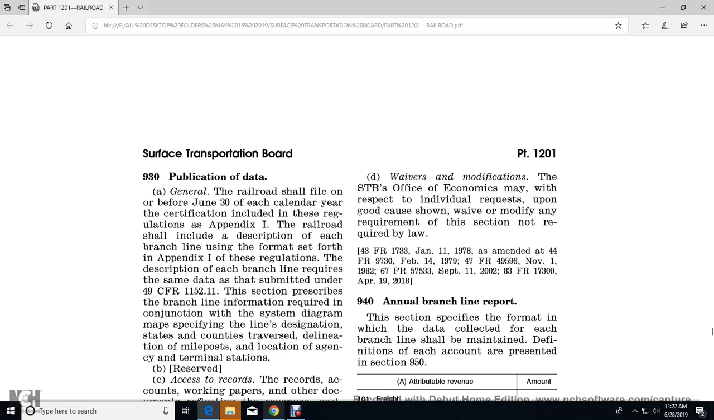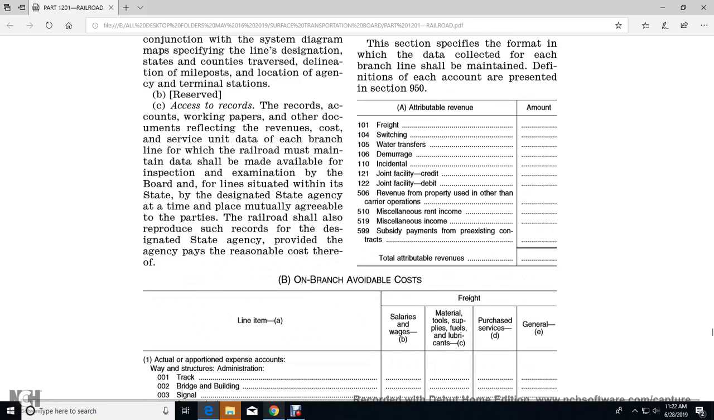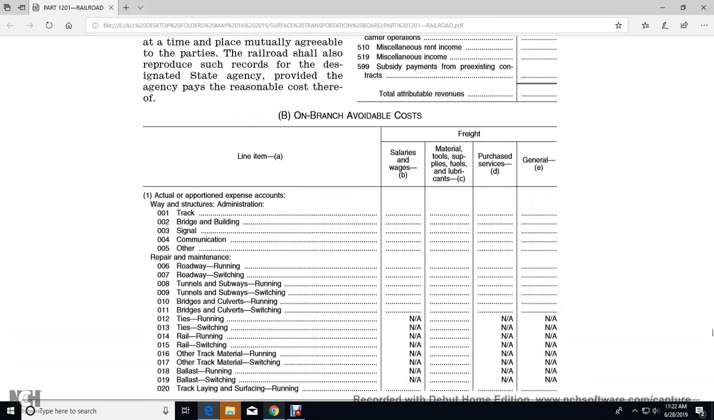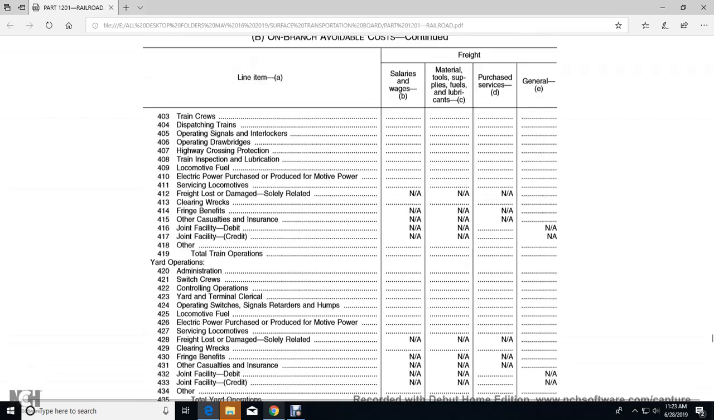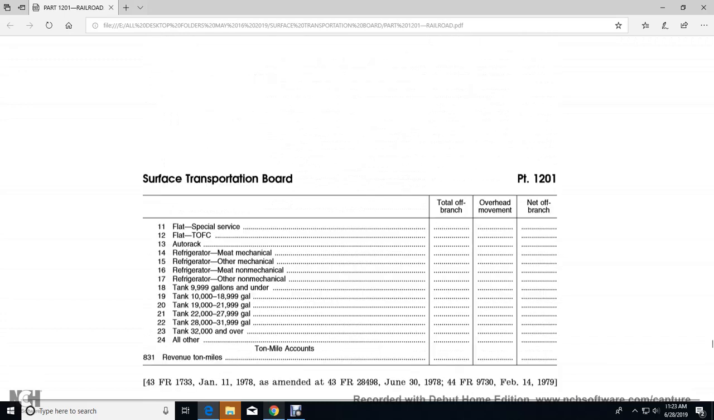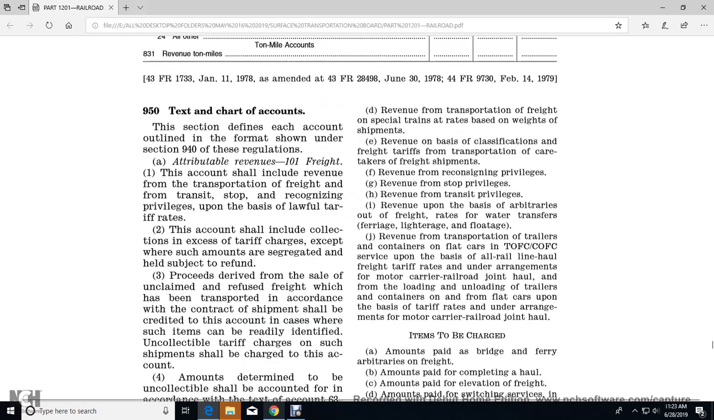All right, 940 annual branch line report. The section specifies the format, with the data collected for each of the branch lines to be maintained. The definition is each account with the representative of 950, and then it shows attributable revenue and then on branch available costs. And that continues on the charts. Chart C, service units.